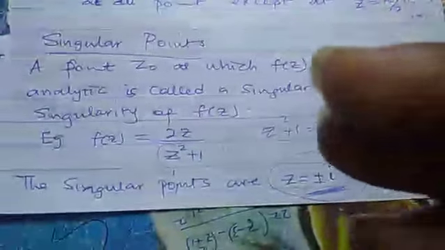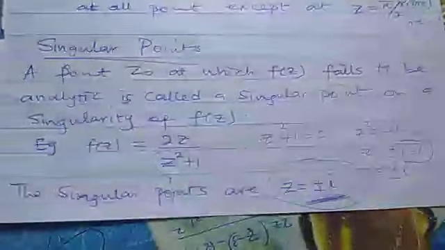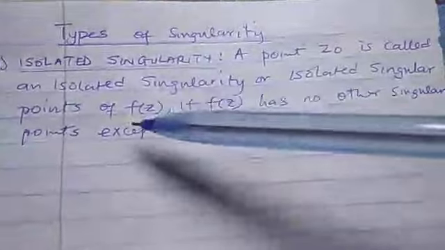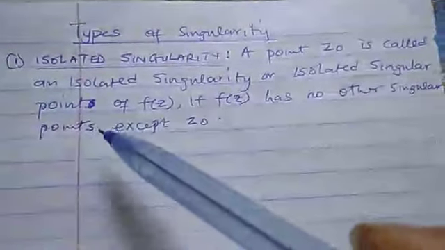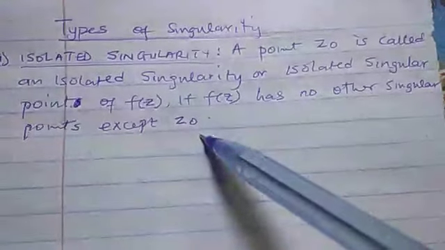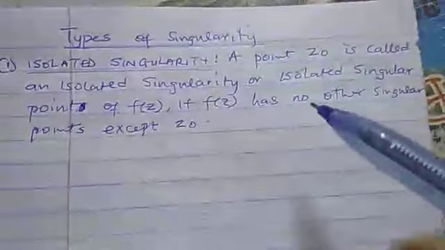So let's consider the following types of singularity. One, isolated singularity. A point z0 is called an isolated singularity, or we call it an isolated singular point of f of z, if f of z has no other singular point except z0. That is, there's no other singular point in f of z except z0, that z0 is called an isolated singularity.